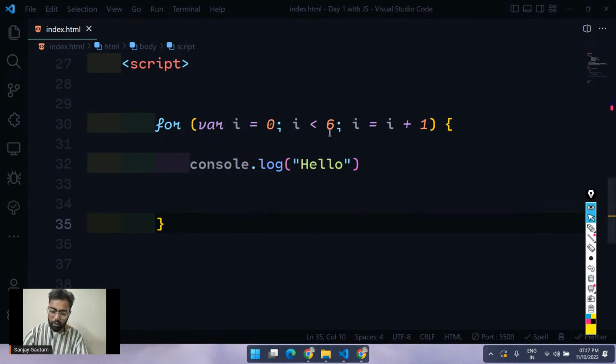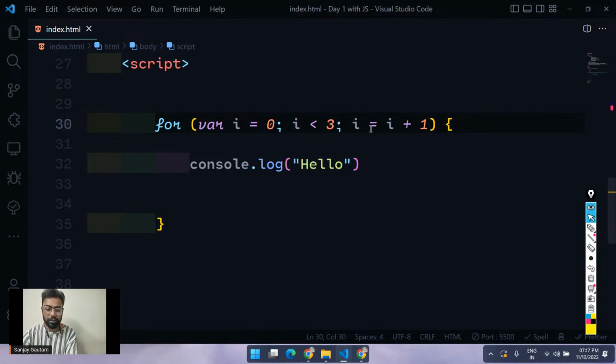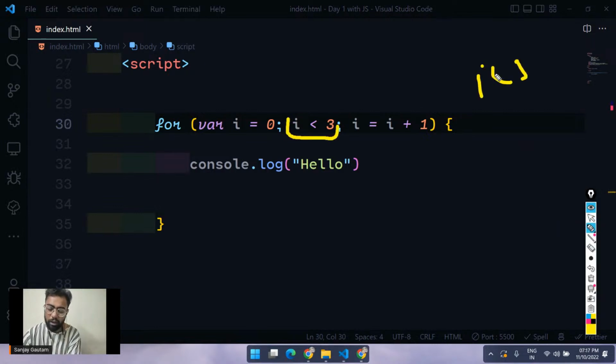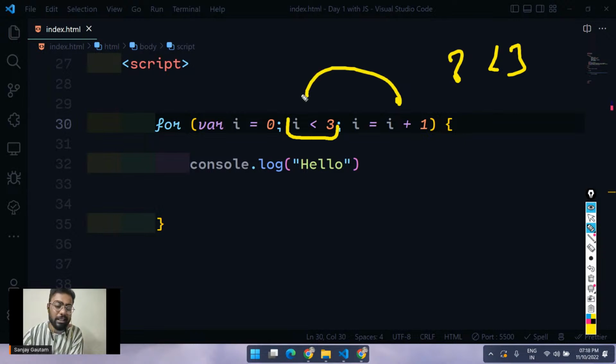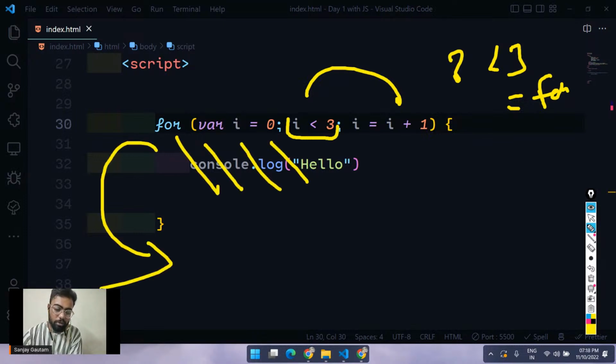Let me just decrease it to 3 for now. The condition we are going to check is I is less than 3. So there will be a time when the value of I is going to be 3. So 3 less than 3, it will just come back from here. 3 is not less than 3, so we are going to get a false here. If we are getting a false here, it will not execute this piece of code and it will just come outside of the loop. So the loop will finish as soon as you get a false here.